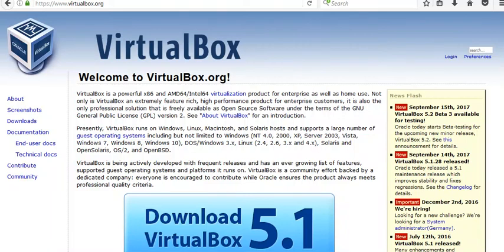Hello everyone, today I will be teaching you how to download the VirtualBox into your computer.